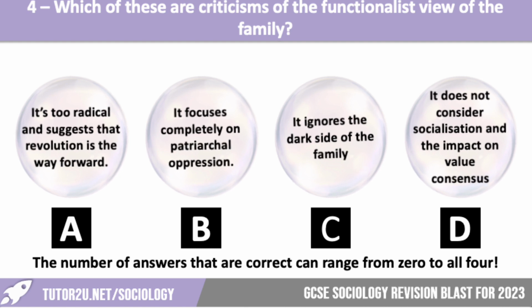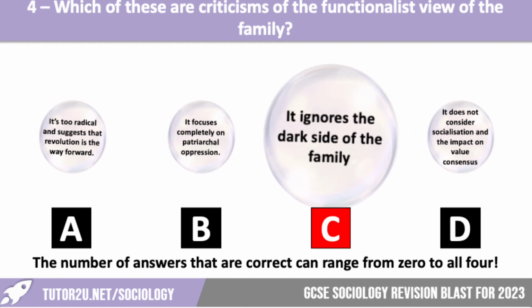Right, let's have a look. It is C, so it ignores the dark side of the family. So there was lots of talk about how the functionalist view of the family is very positive. So it talks about particularly the idea of socialisation, that primary socialisation. It talks about the economic support that family gives you, the idea of reproductive values, lots of things there. But it does ignore the dark side of the family. So dysfunctional families, domestic violence, all sorts that are kind of glossed over by the functionalist view.